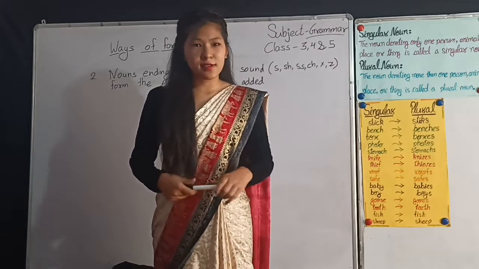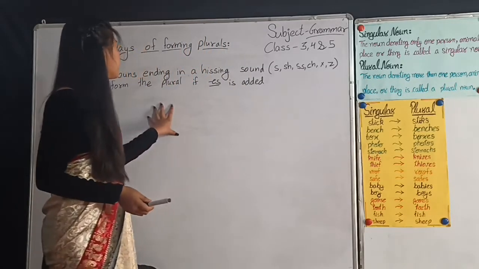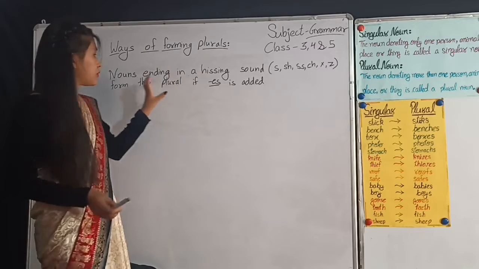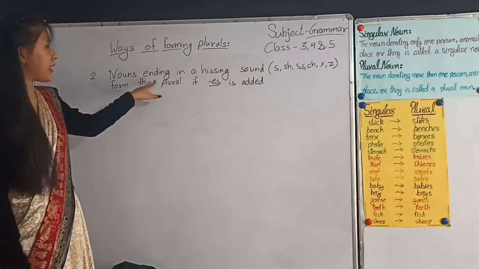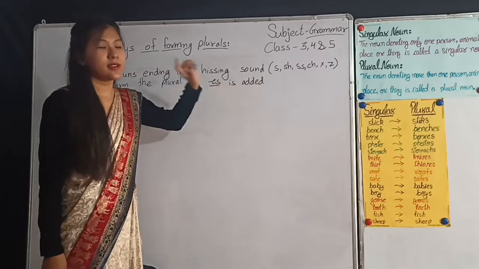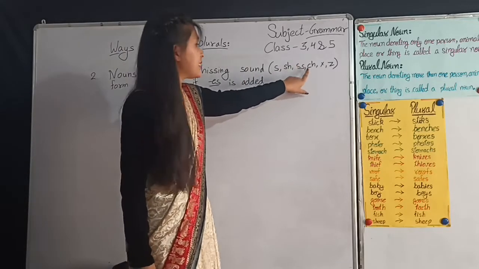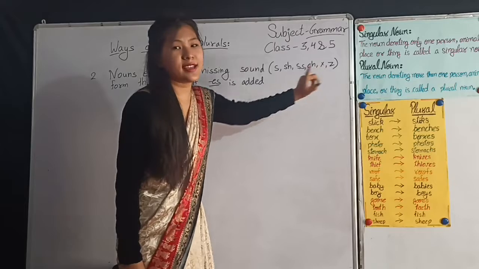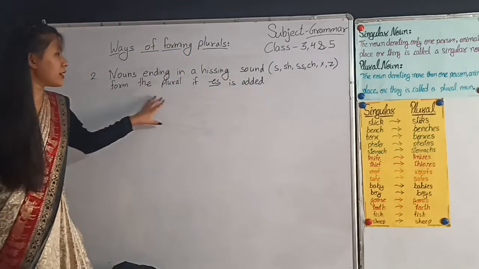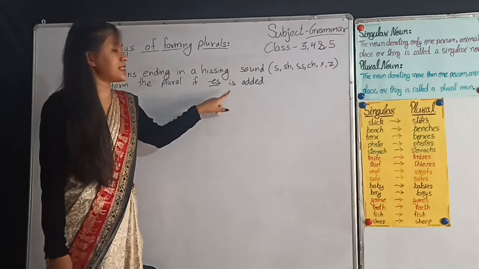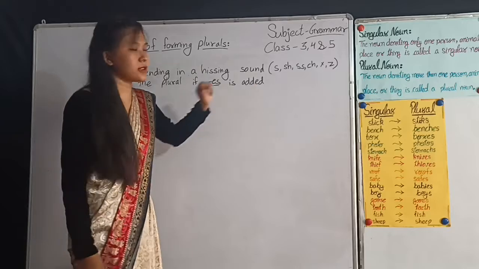Now dear students, here is the second rule of plural nouns. Nouns ending in a hissing sound, that is s, sh, ss, ch, x and z, form the plural if es is added to the singular noun.